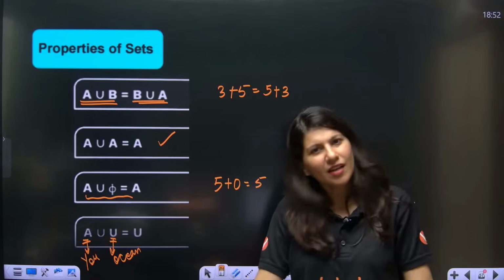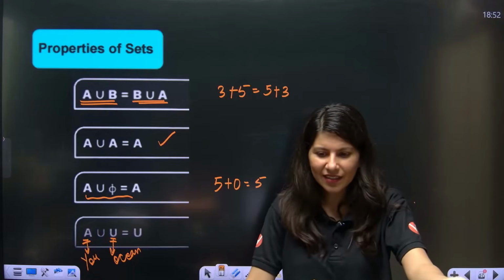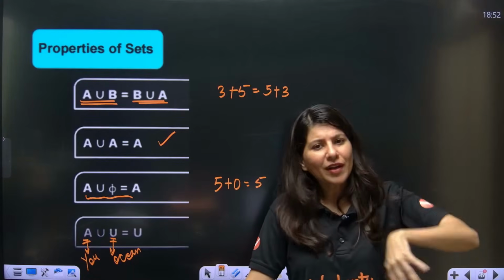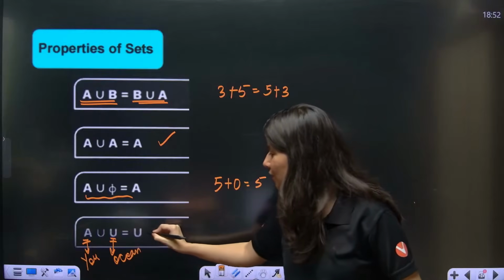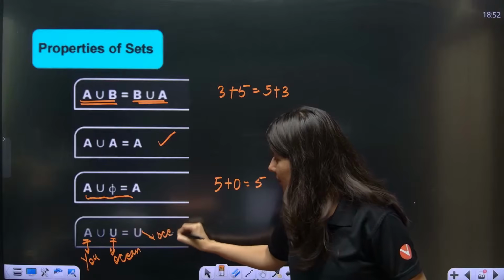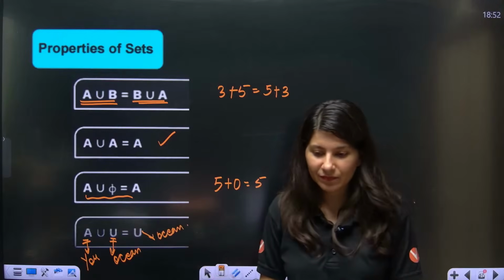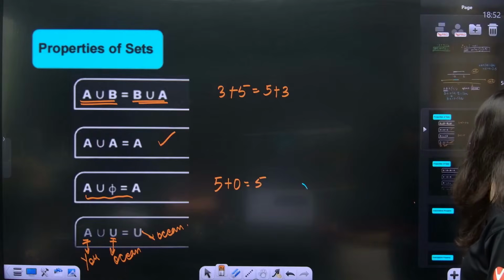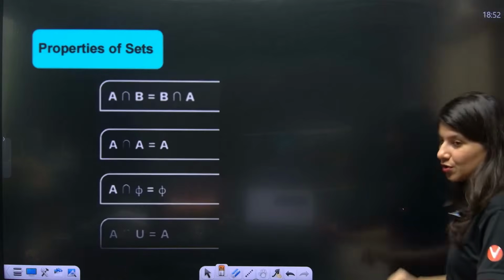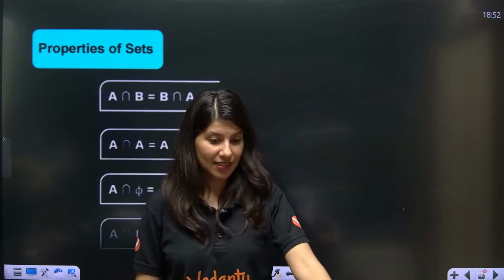No, ocean will remain ocean, even if you are inside it, even if you are not inside it. Okay. So, A union ocean is equals to ocean only. So, adding few drops into ocean will not make any difference to the ocean. That's what the last property is.